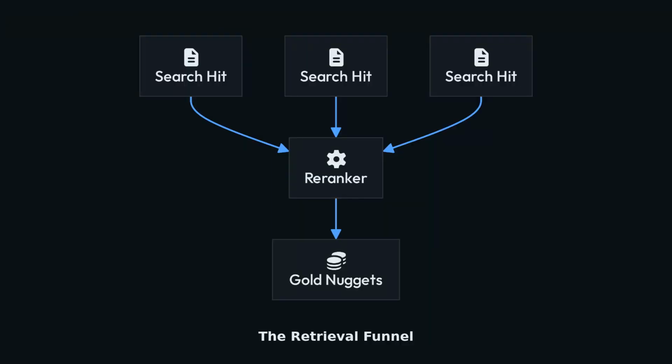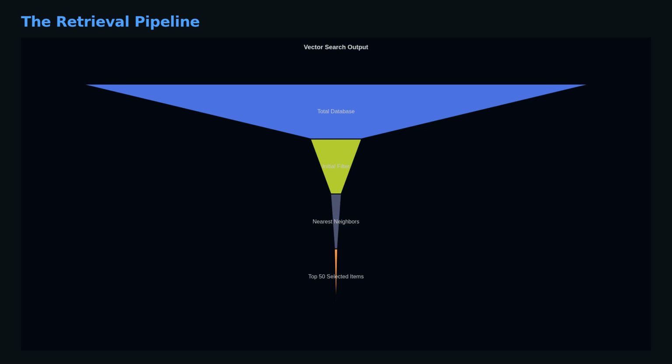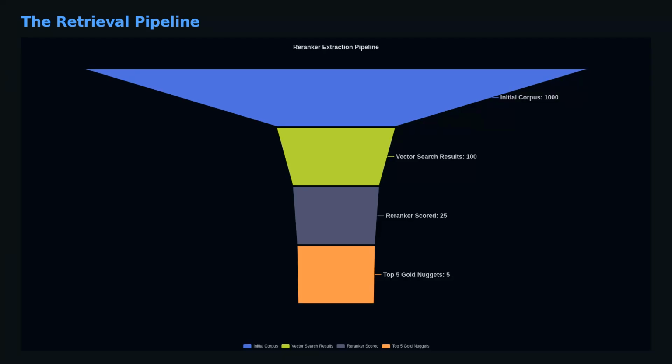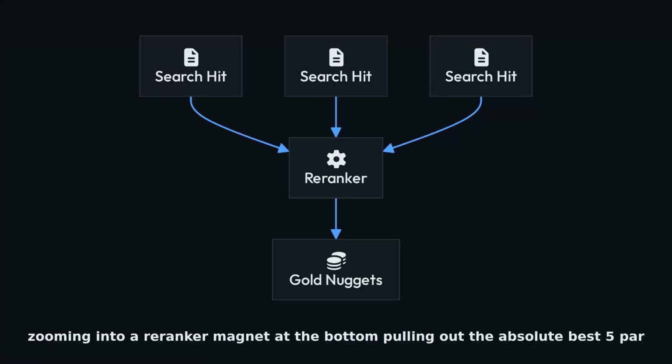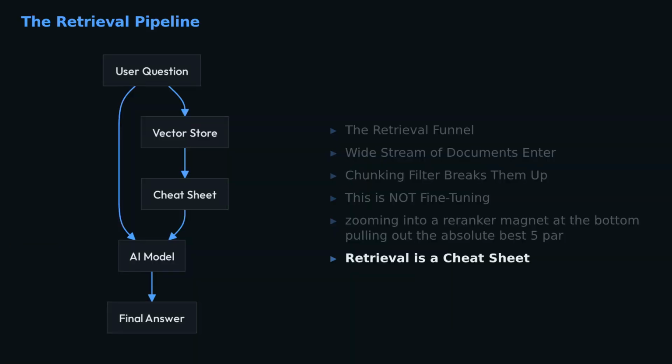Visual cue: show a funnel. A wide stream of documents enters the top. A chunking filter breaks them up. A vector search lens picks the top 50. Our re-ranker magnet pulls out the top 5 gold nuggets at the bottom. What it is not: this is not fine-tuning. Fine-tuning updates the model's brain permanently. Chunking and retrieval is just handing the model a relevant cheat sheet for one specific question.